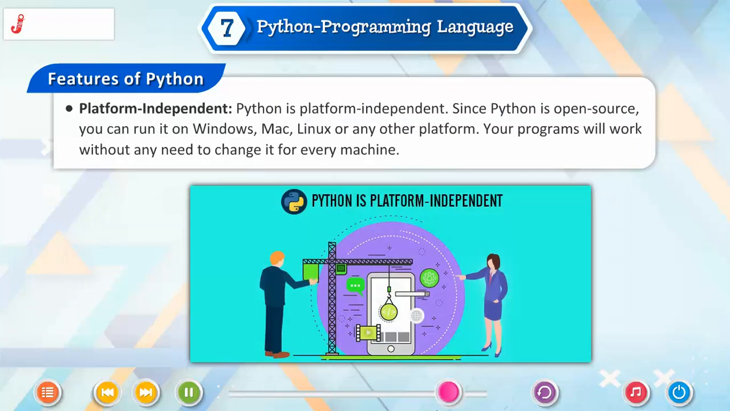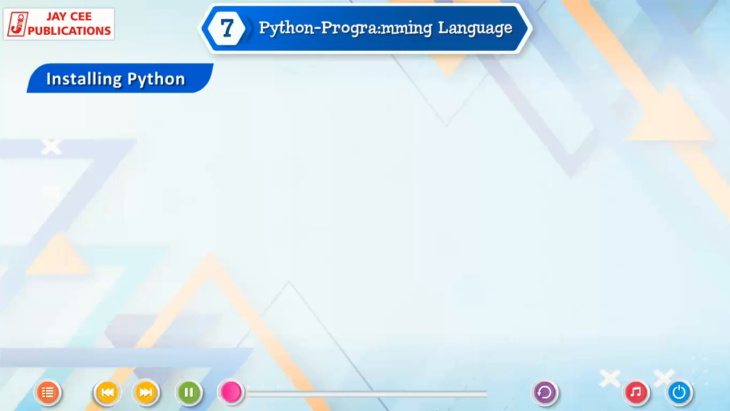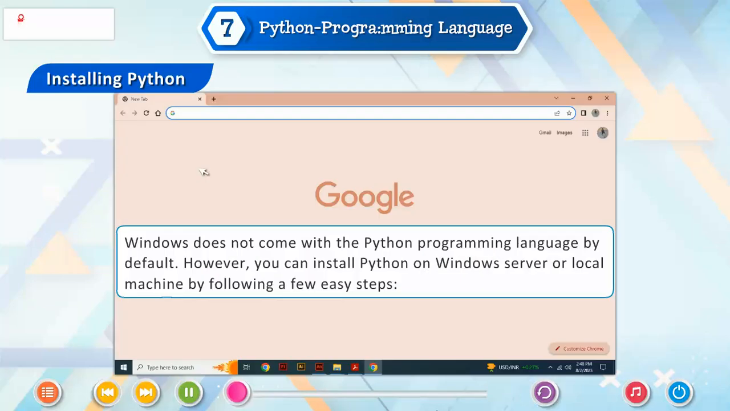Platform independent. Python is platform independent. Since Python is open source, you can run it on Windows, Mac, Linux or any other platform. Your programs will work without any need to change them for every machine. Installing Python. Windows does not come with the Python programming language by default. However, you can install Python on Windows Server or a local machine by following a few easy steps.